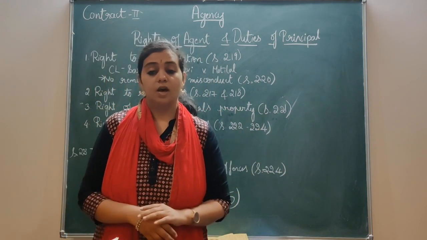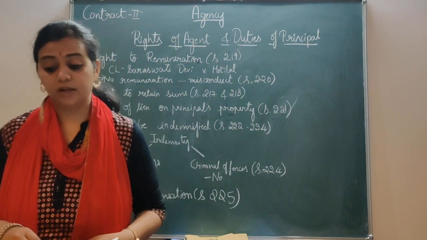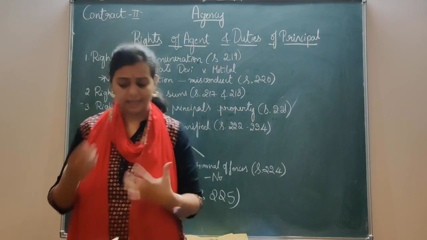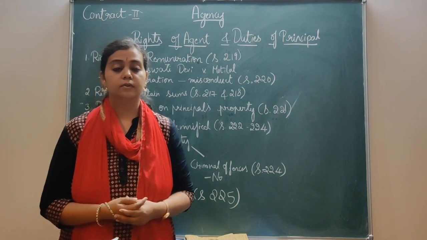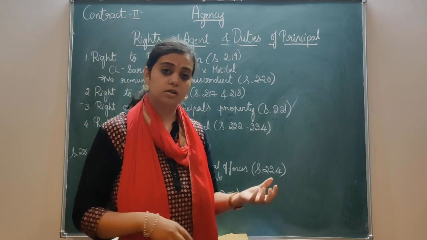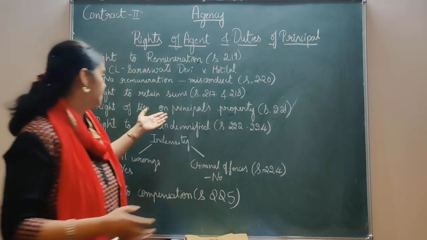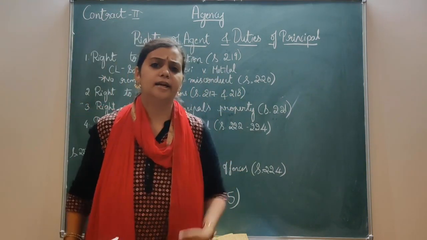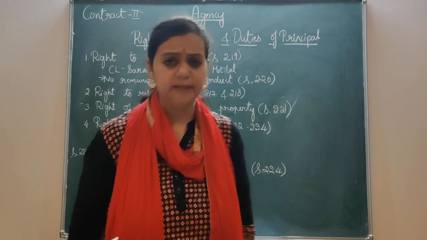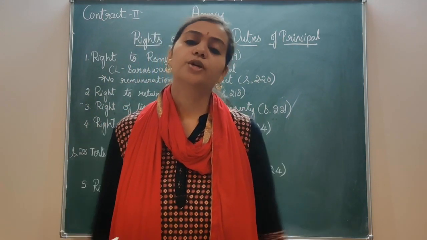The next is when the agent's lien is subject to the contract. If there is any contract that says that you cannot retain the principal's property, then his right comes to an end.